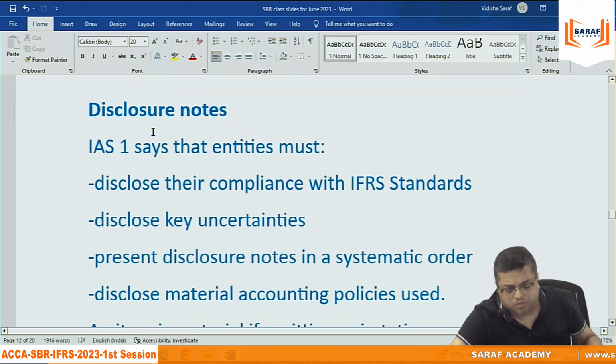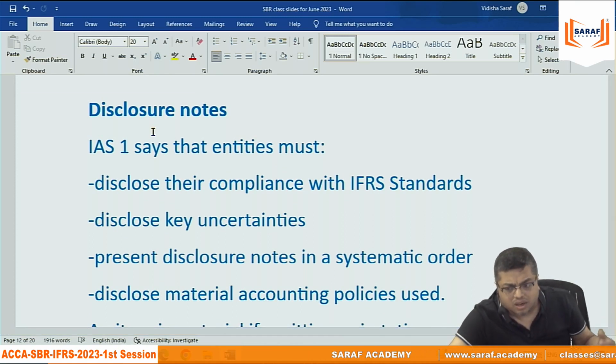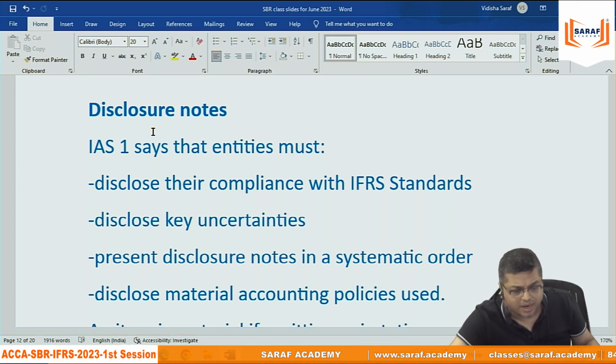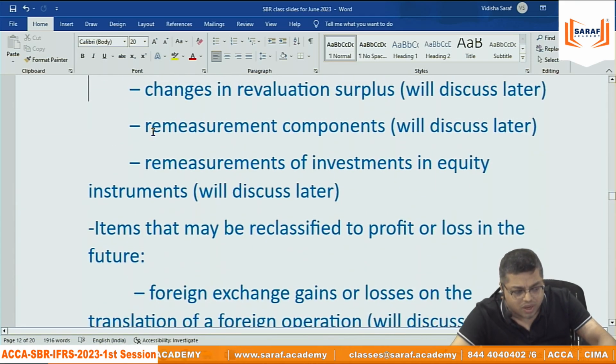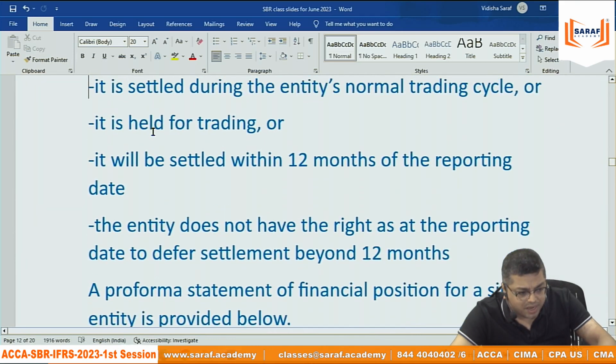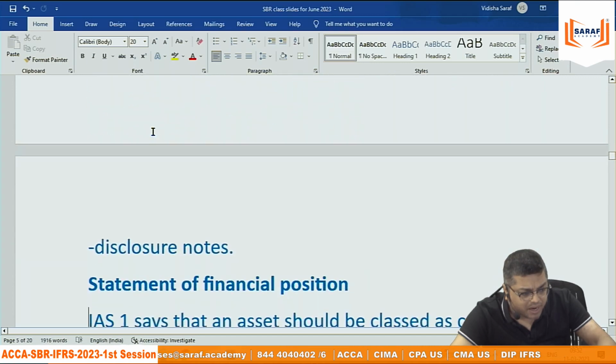Disclosure notes. Even in Saraf Academy, the disclosure notes are there. For what purpose are the disclosure notes required? Practically, I know everybody is working like this. जब आप प्रैक्टिकल लाइफ में ऐसे बनाते हो PL account, balance sheet, तो आपका यहां पर एक कॉलम और होता है.